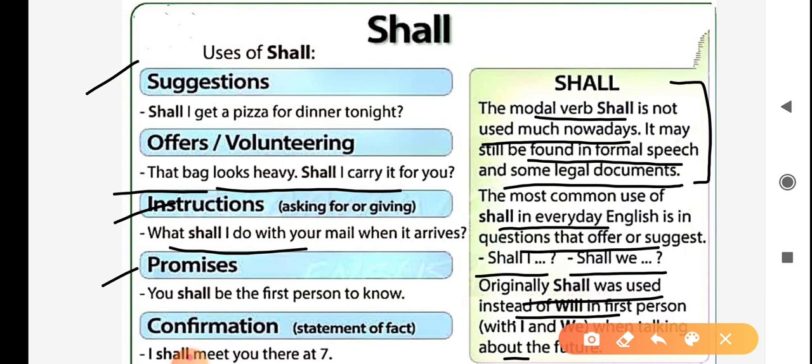Next usage is for promises. You shall be the first person to know. Next usage, confirmation about some statement of fact. For example, I shall meet you there at 7.